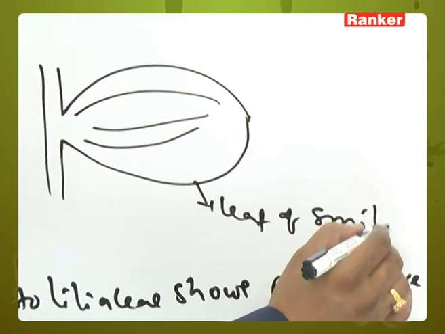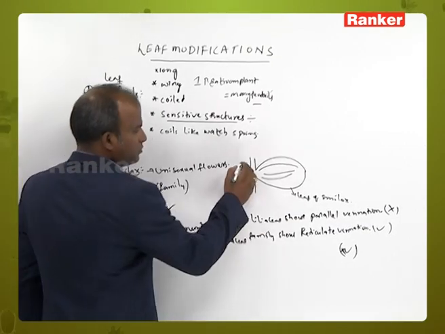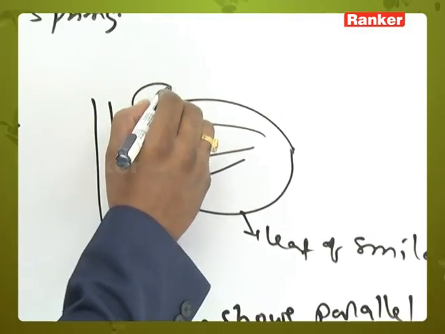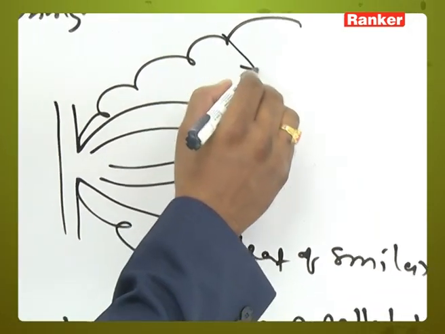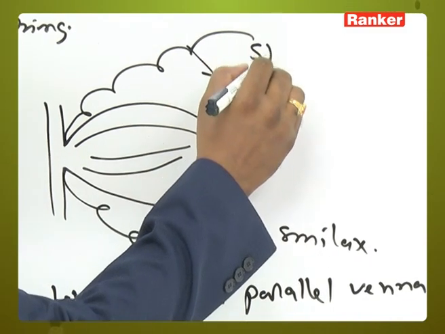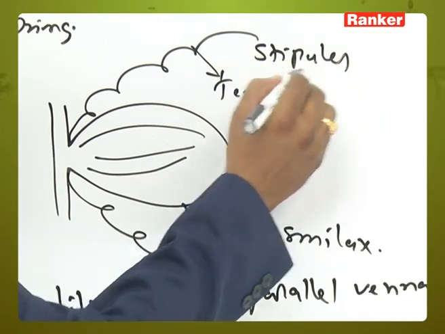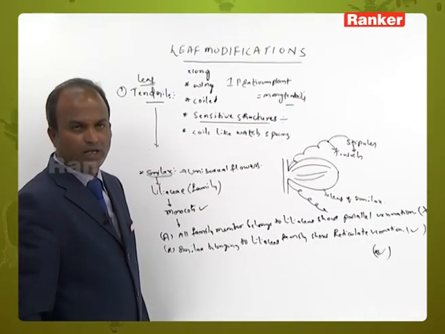Here the stipules are modified into tendrils in Smilax.